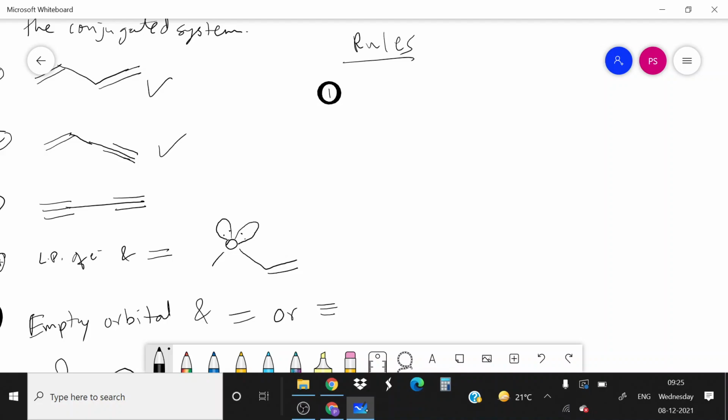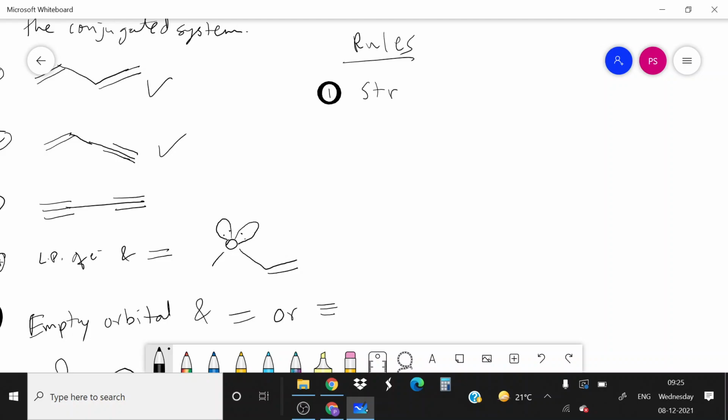This is a conjugated system, this is a conjugated system, all these are conjugated systems. In all these molecules conjugation is there. So while learning resonance we should know certain rules.